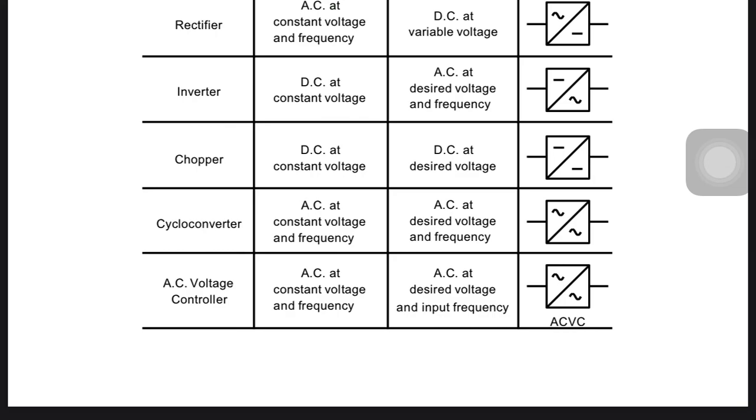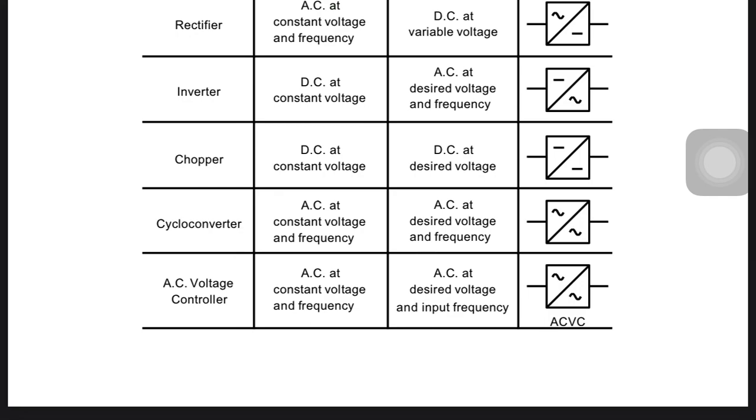So we mostly use IGBTs and MOSFETs in an inverter. The third one is the chopper. A chopper is a DC to DC converter, meaning we have a 50 volt battery and we require only 10 volts. We put in a chopper having one switch and an LC combination in such a manner that it can also do boosting. We can also do 50 to 100 volts, but the ampere will be less.